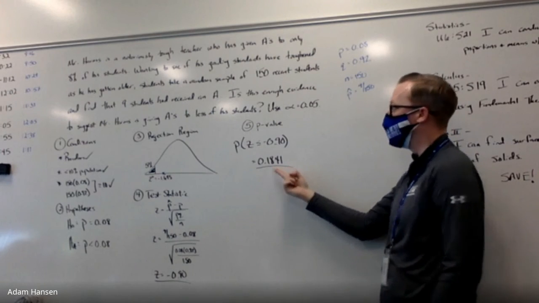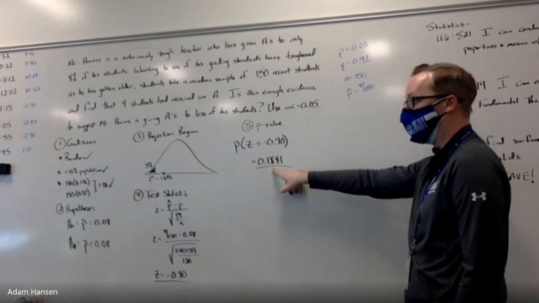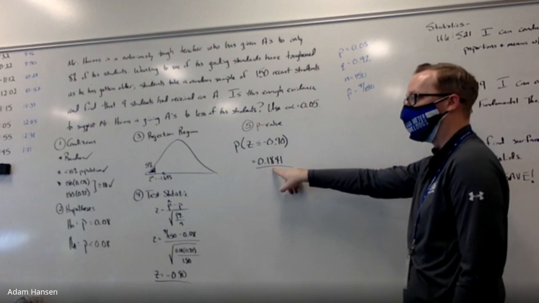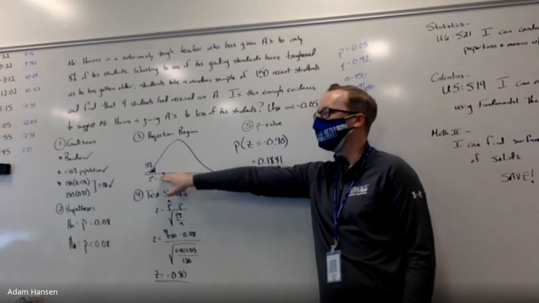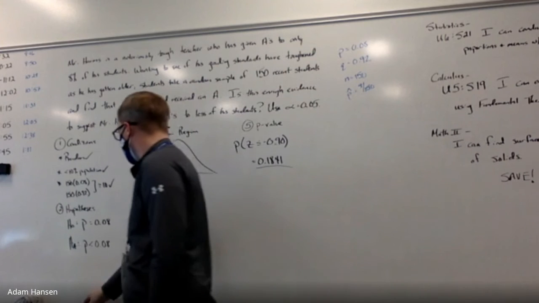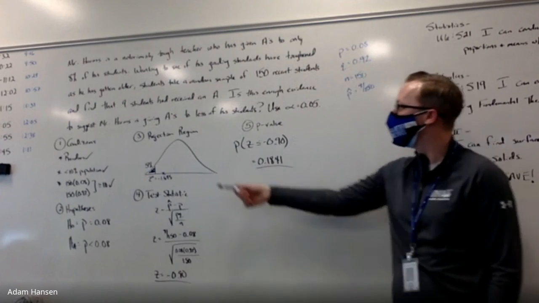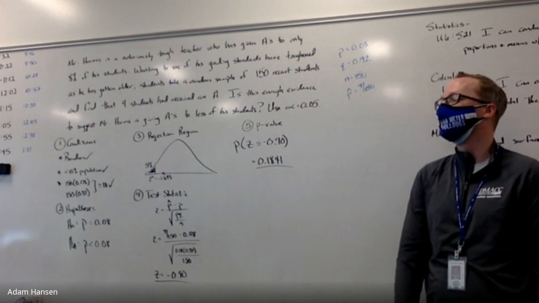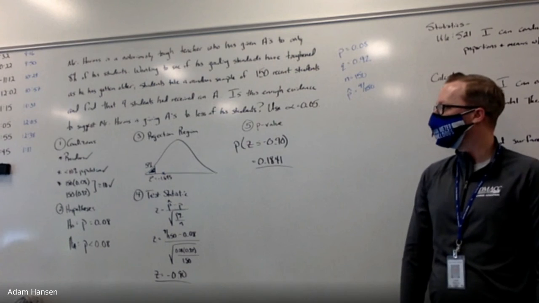Fail to reject. I only want to reject a true null hypothesis 5% of the time. This isn't within that allotment. It's bigger than that, 18%. So we have to fail to reject, just like we failed to reject based off of this argument over here. I want you to know how to do both. I want you to look up the critical score and use a p-value. That's why I include both parts in the full hypothesis test.